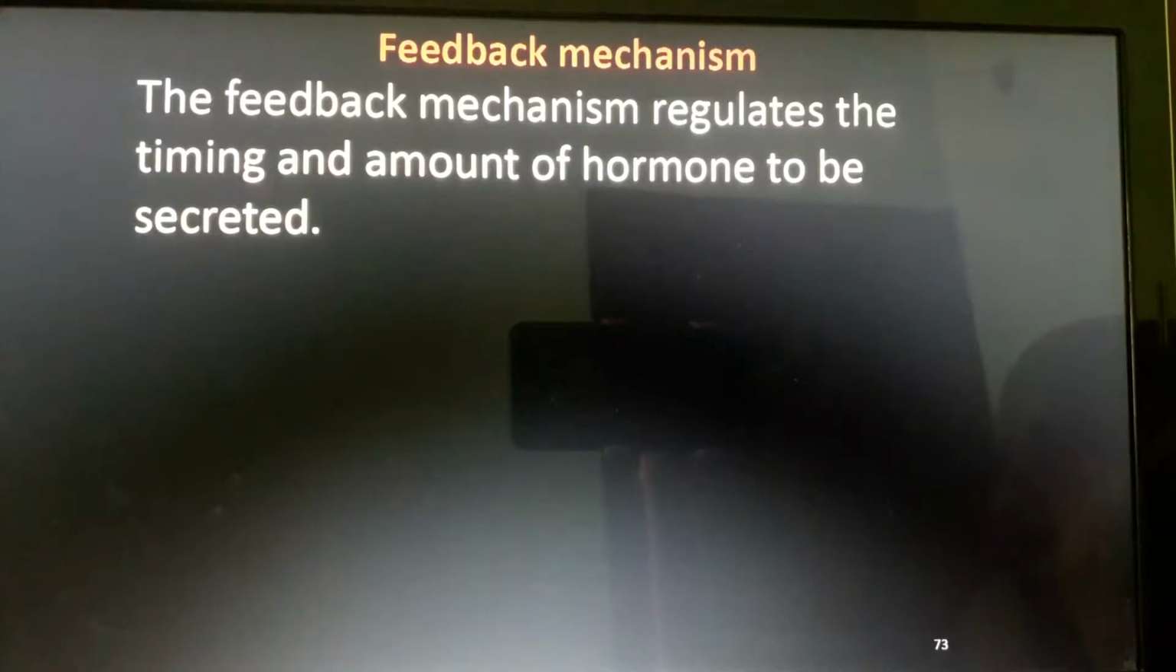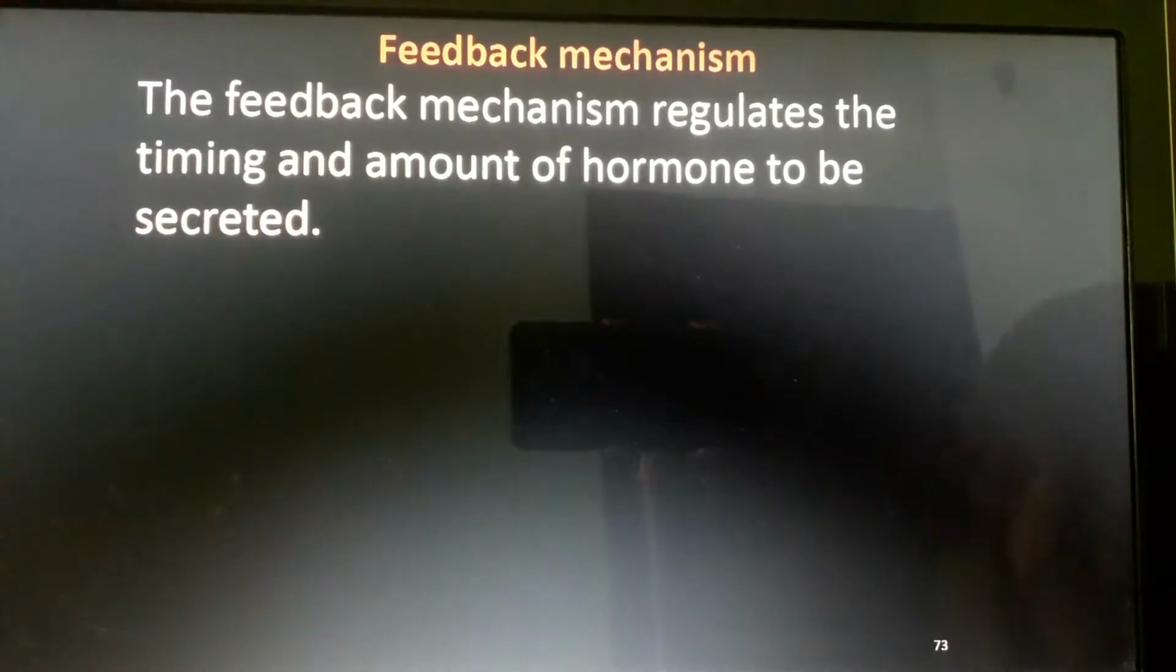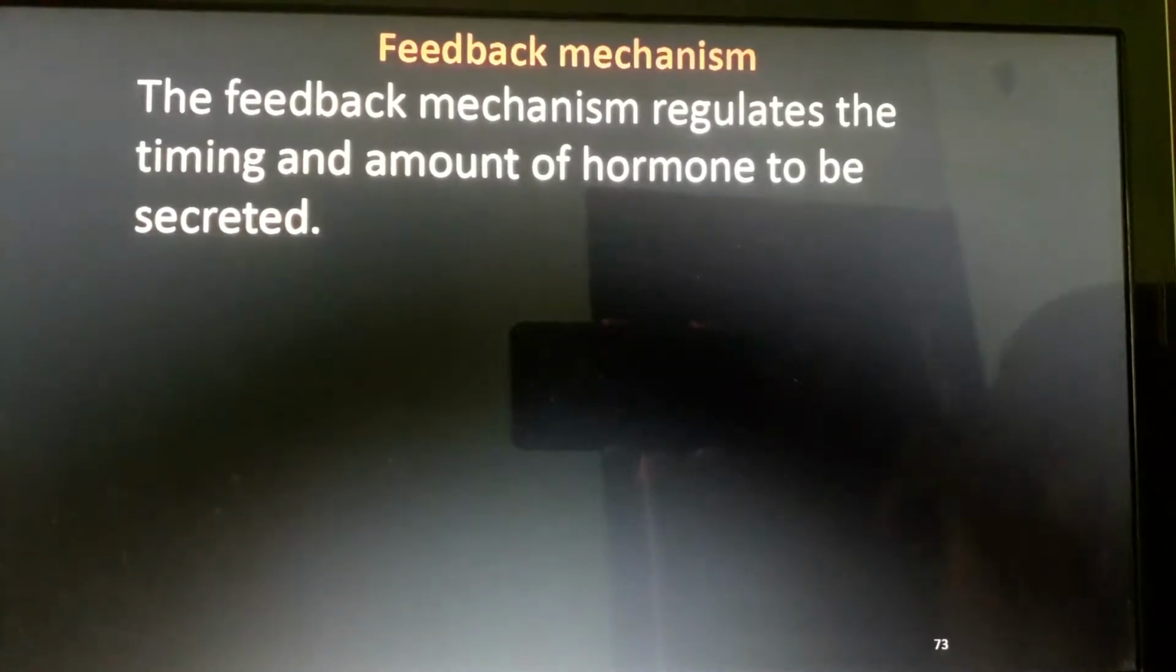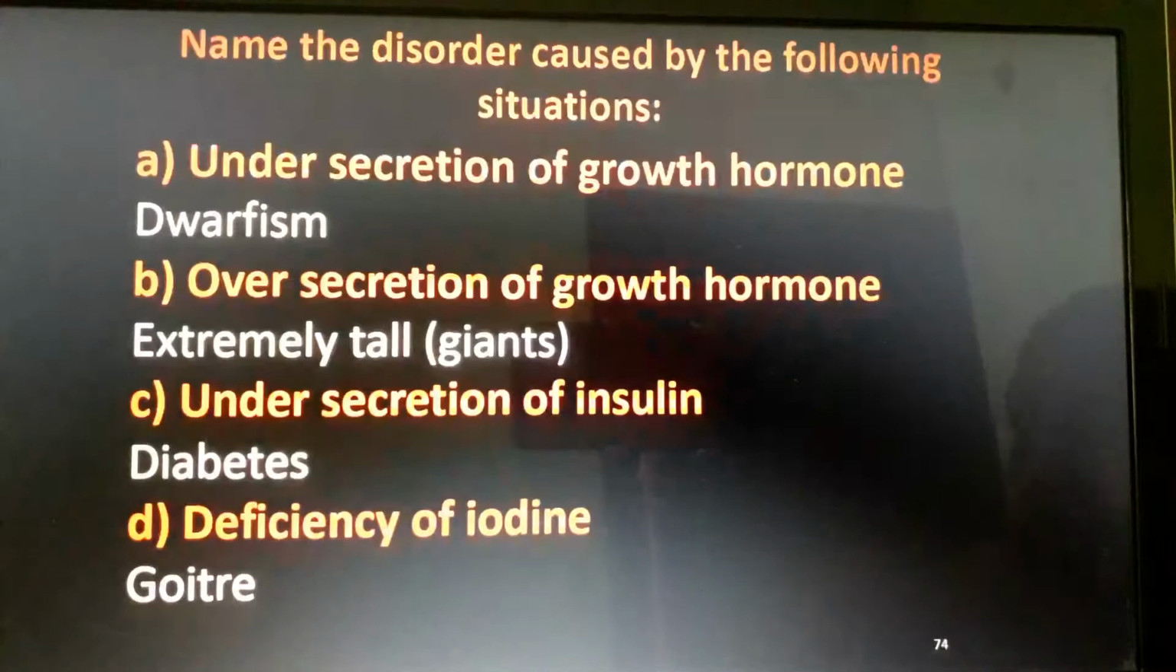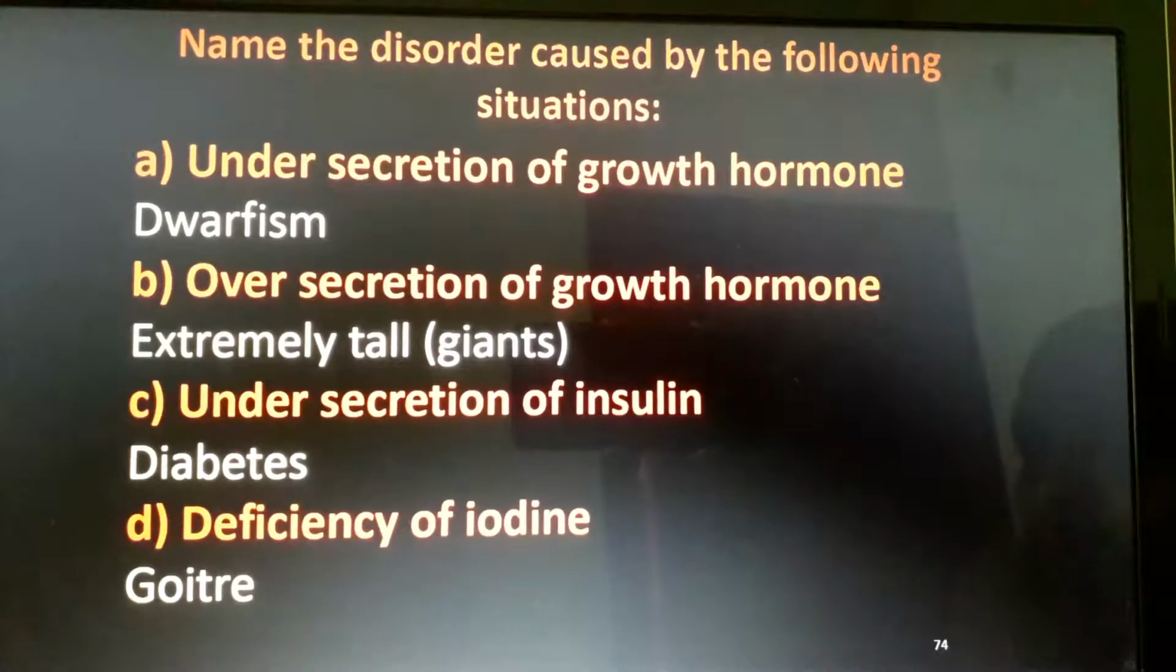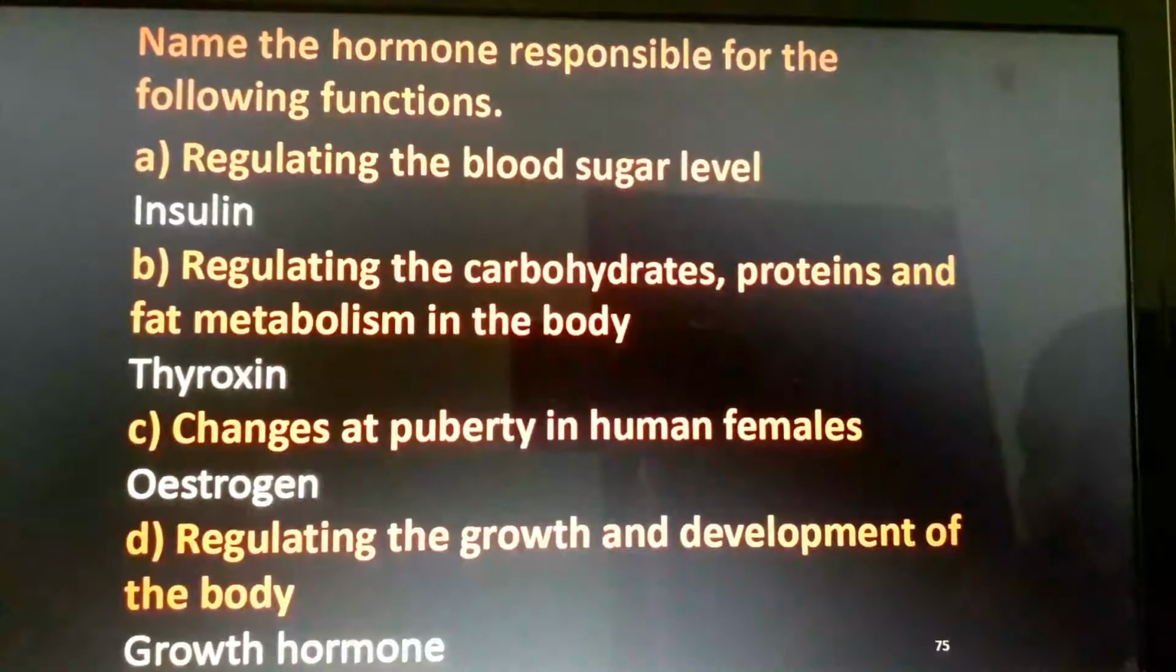It's just near the brain and it is the most important hormonal gland in our body, which controls the entire hormones. At the same time it produces growth hormone. Some questions: under secretion of growth hormone, dwarfism. Over secretion of growth hormone, giants, extremely tall. Under secretion of insulin, diabetes. Deficiency of iodine, goiter. I have already given the notes regarding that.